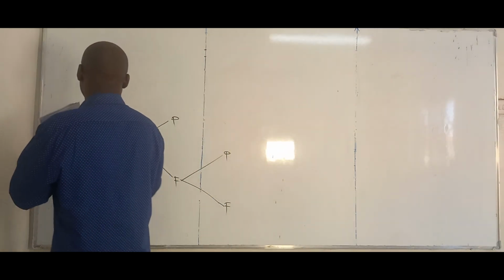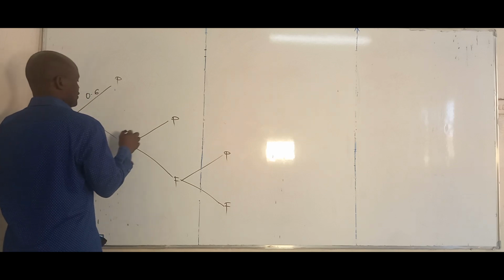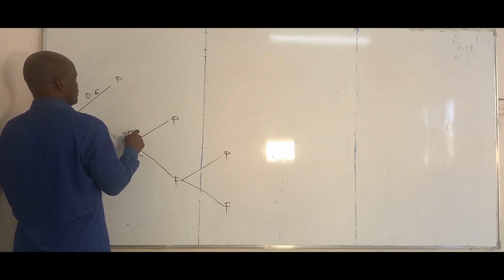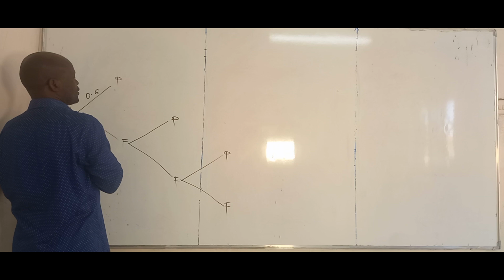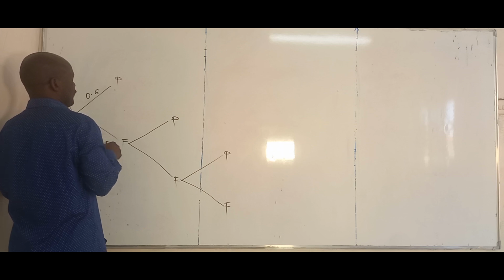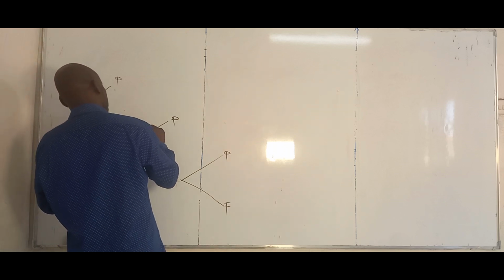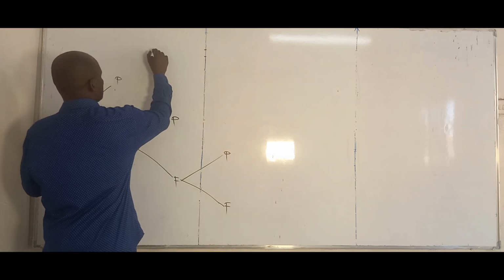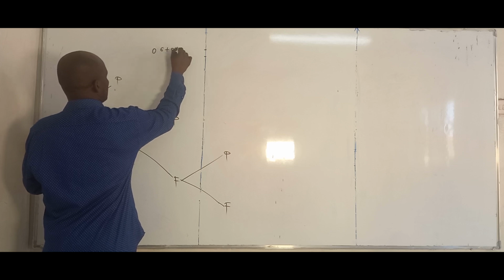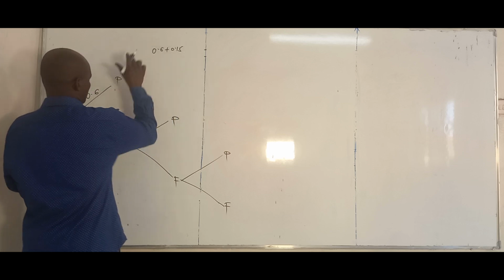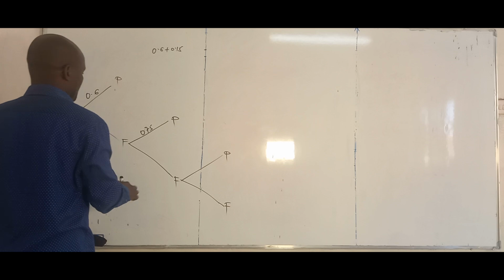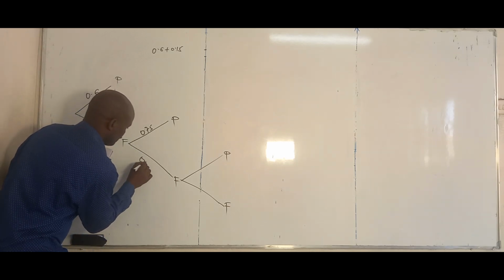So if this student failed, the chance of passing now becomes 0.6 plus 0.15, which is 0.75. And that implies that here I have 0.25.